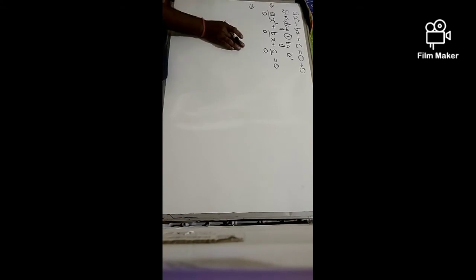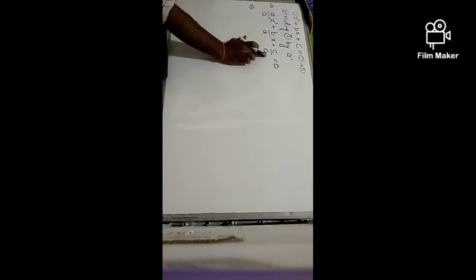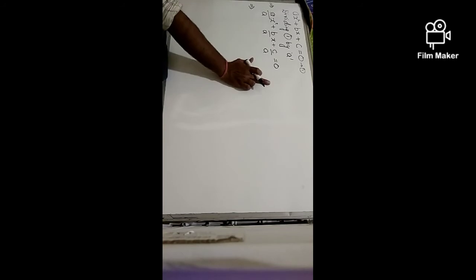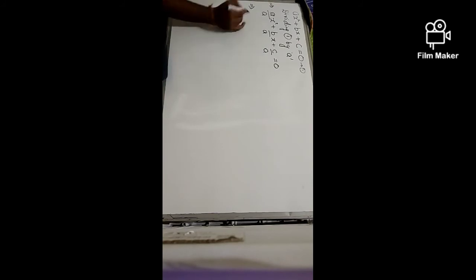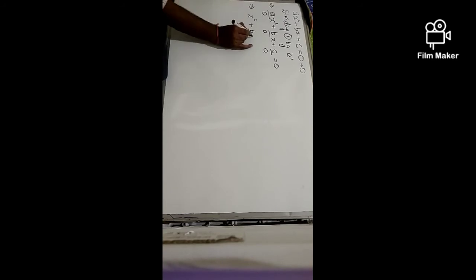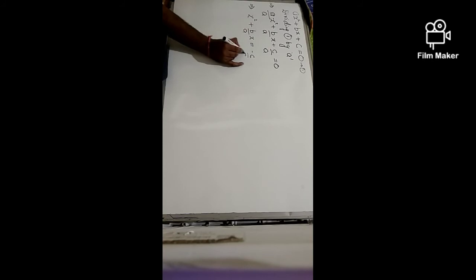The second step is we shift the constant term to the right part. So this is our constant term c by a. We will shift it towards the right. What I will get is x square plus b by a x is equal to minus of c by a.